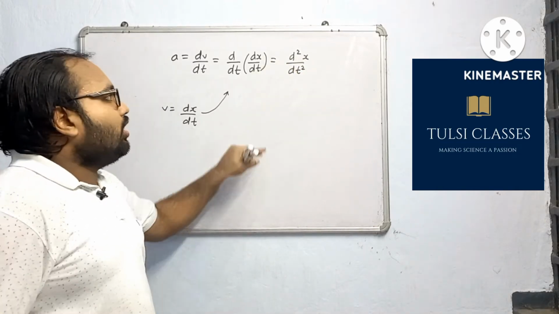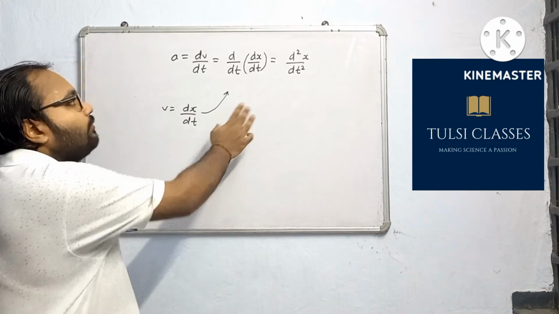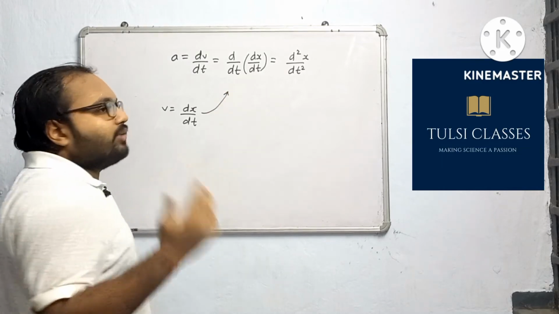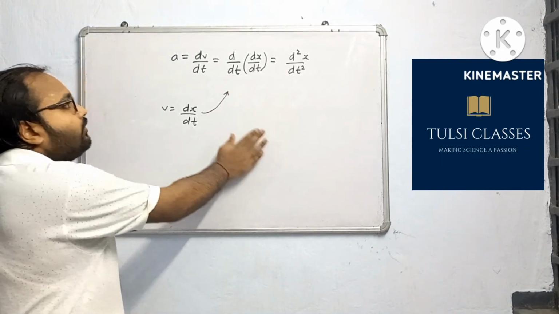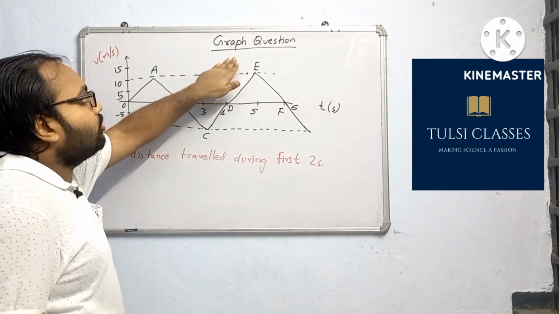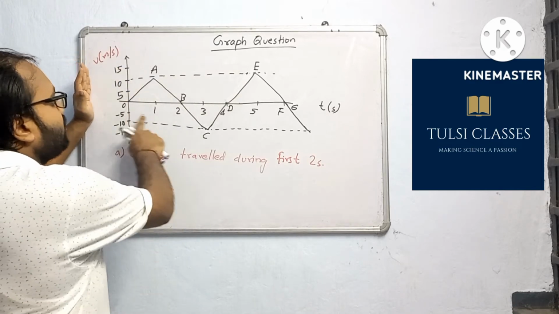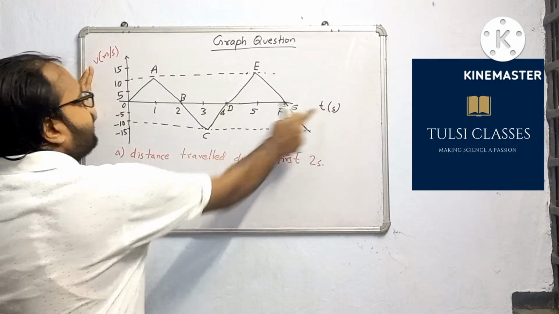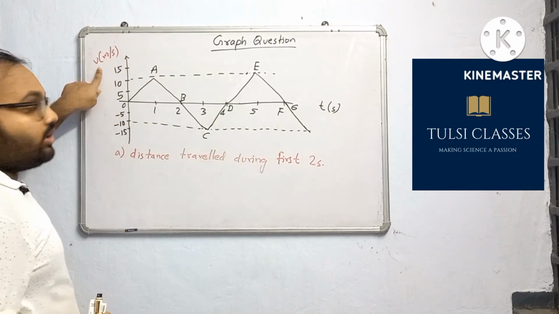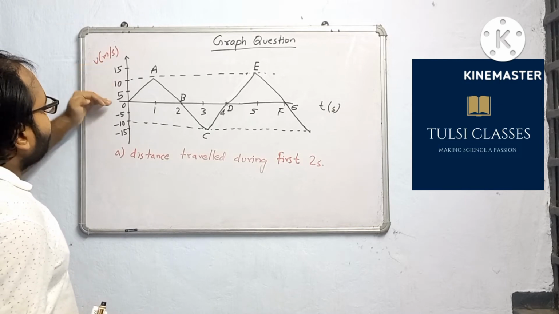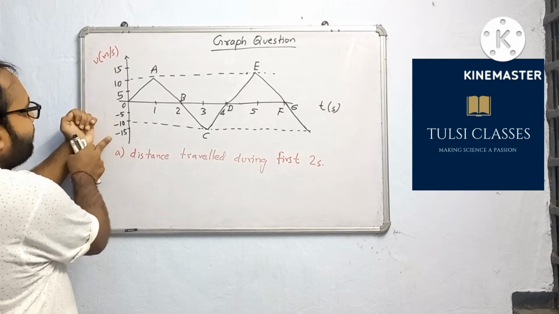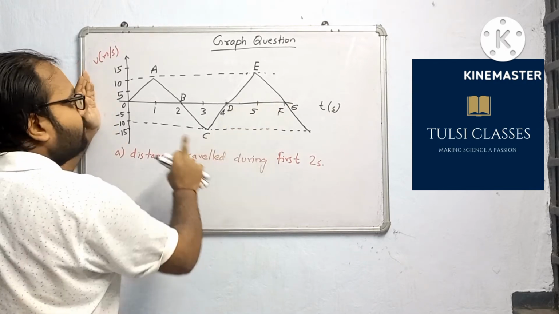Now we will do a question based on this, which will show how to find the answer for average displacement and then average speed in terms of a graph. Let me write the question. It is a graph question. See the graph carefully. In the x-axis there is t, time in seconds, 0, 1, 2, 3, 4, 5, 6. And in the y-axis we have v, velocity given in meter per second, positive and negative, 0, 5, 10, 15, and in the negative direction minus 5, minus 10, minus 15. This is a velocity versus time graph.